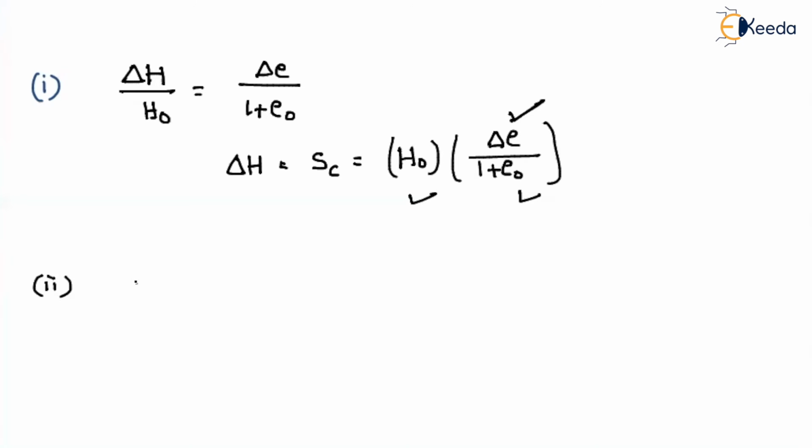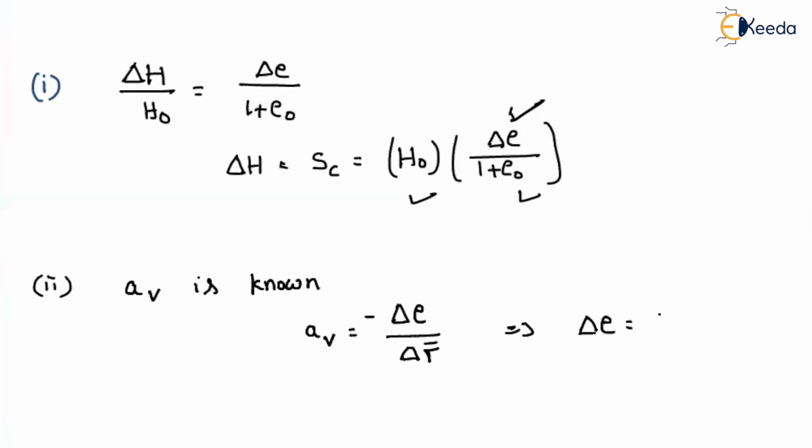In the next case, let us say the coefficient of compressibility is known. We can represent it with a_v. If a_v is known, how can I find out the settlement? What is the relationship? I can say a_v is nothing but the change in void ratio to the change in effective stress, with a minus sign. So from this, if I know the coefficient of compressibility, can I find out the void ratio? Yes, I can find out delta e. Now it becomes a_v into delta sigma dash. Now substitute this value here.